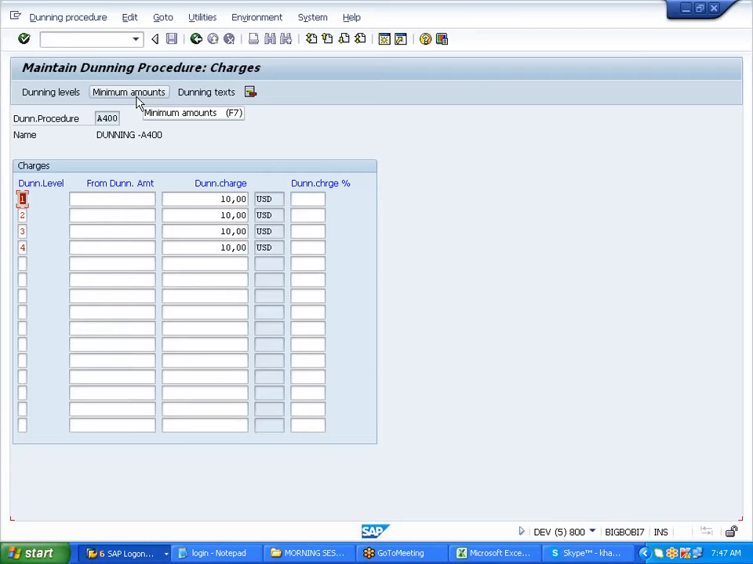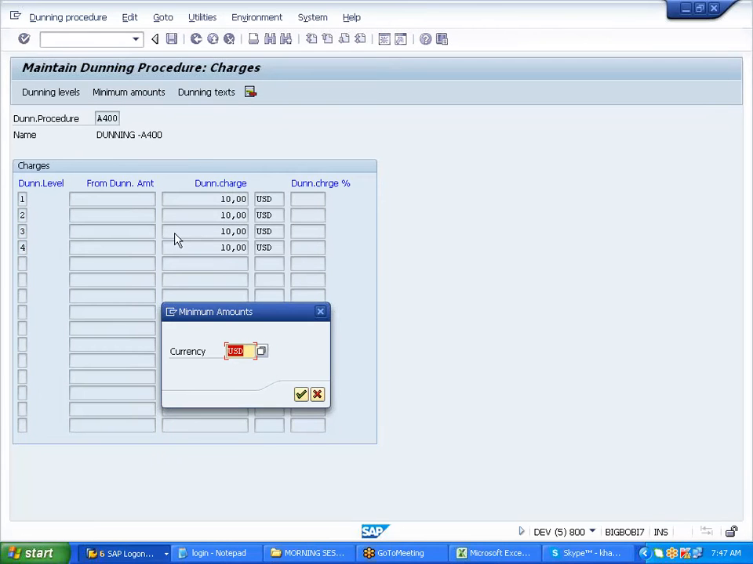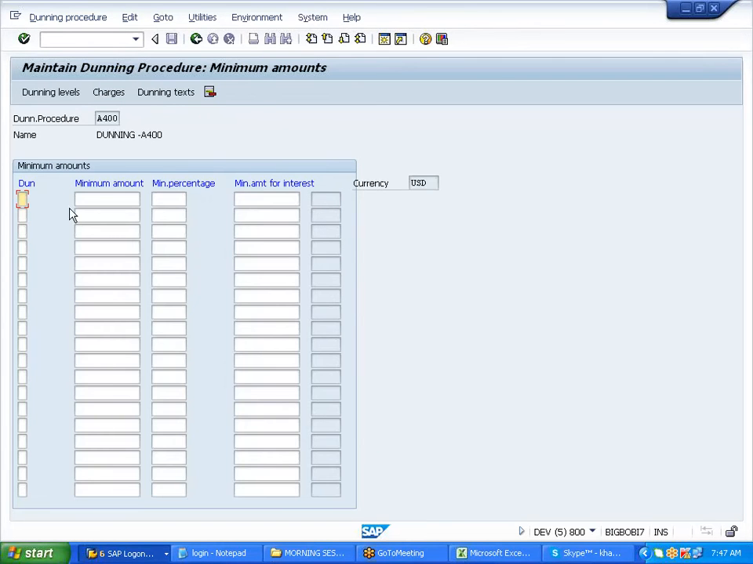Now I go to the minimum amounts. This minimum amounts, this was for charging this amount, that this is for like a tolerance. Here you're telling the minimum invoice due should be 1,000. If it is below 1,000, no dunning is required. No notices should be sent across. Either it can be in the form of a percentage or whatever you want, you can set it up.